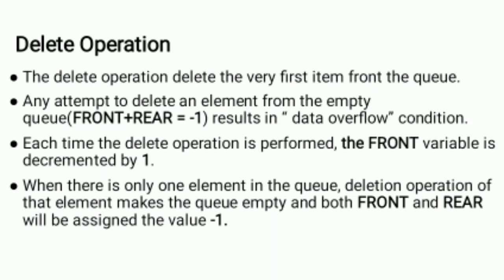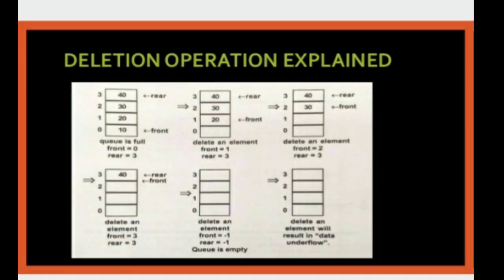Okay, one example, 40. Here you can see the elements in a filled queue. Filled queue means the queue is full. How many elements are there? Index number 0, index number 1, index number 2, index number 3, up to 3. That means the queue is full. Front is equal to 0 and rear is equal to 3, the maximum size.